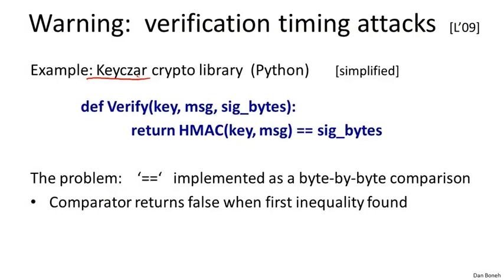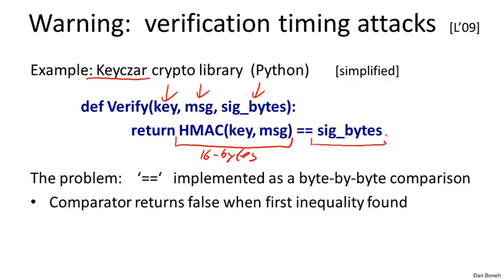So here's the code that's used to verify a tag generated by HMAC. This code is actually simplified. I just wanted to simplify it as much as I can to get the point across. Basically the inputs are the key, the message, and the tag bytes. The way we verify it is we recompute the HMAC on the message, and then we compare the resulting 16 bytes to the actual given signature bytes. So this looks perfectly fine. In fact, anyone might implement it like this, and in fact, many people have implemented it like this.